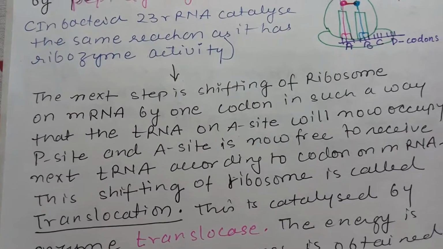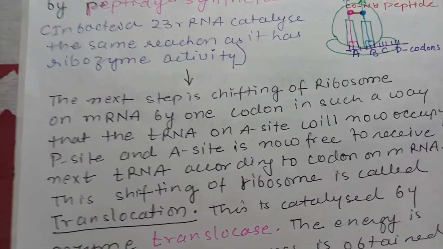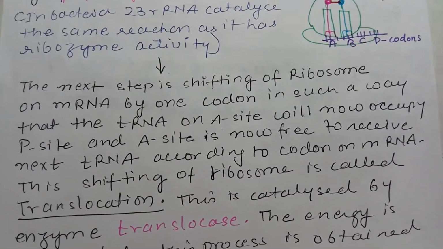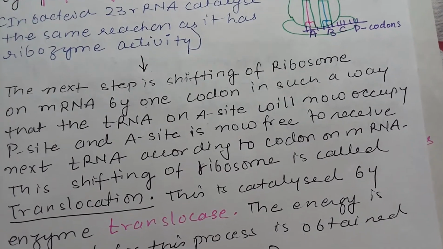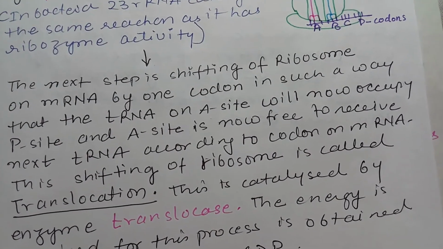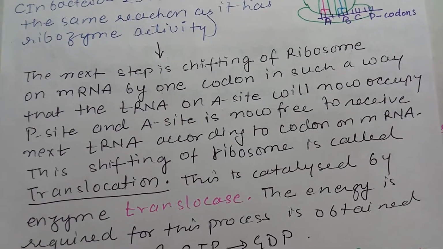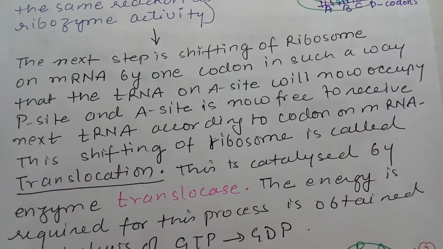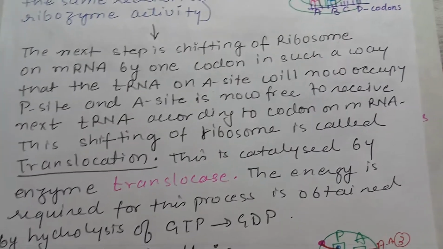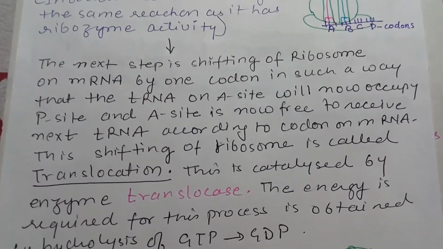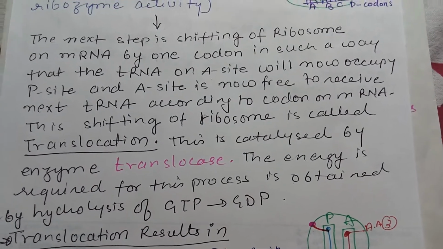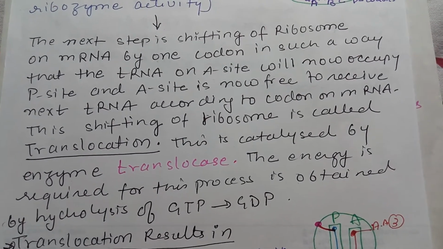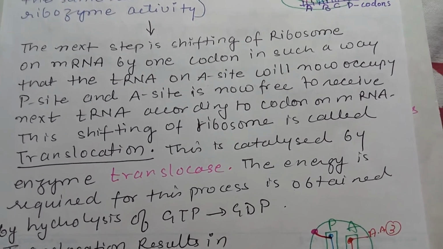Now the next step is the shifting of the ribosome on mRNA by one codon, in such a way that the tRNA on the A site will now occupy the P site, and the A site is now free to receive the next tRNA according to the codon on mRNA. This shifting of the ribosome is called translocation, and it is catalyzed by the enzyme translocase. The energy required for this process is obtained by hydrolysis of GTP.